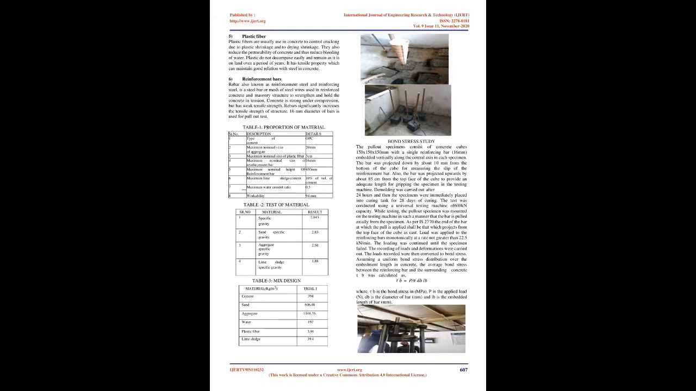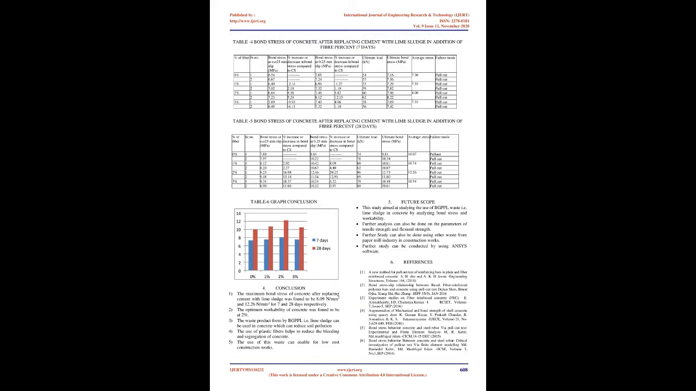4. Lime sludge. Lime sludge, an inert material composed of calcium carbonate, is the result of softening hard water for distribution as drinking water. Lime sludge is used as a replacement for cement as it has the same properties as cement. It is a waste product of Ballarpur Graphics Paper Product Limited in Ballarpur area. 5. Plastic fiber. Plastic fibers are usually used in concrete to control cracking due to plastic shrinkage and drying shrinkage. They also reduce the permeability of concrete and thus reduce bleeding of water. Plastic does not decompose easily and remains as it is on land over a period of years. It has tensile property which can maintain a good relation with steel in concrete.